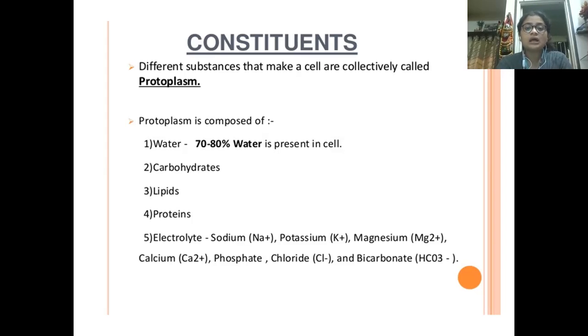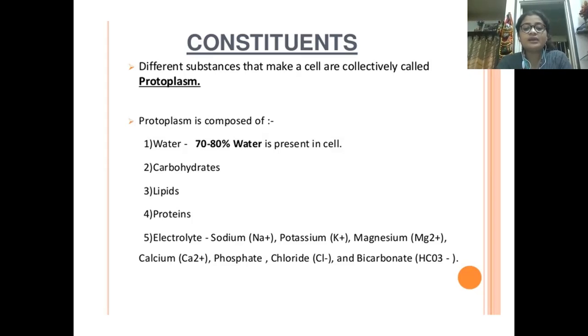Now, what is the protoplasm composed of? See, number one is water. Okay, 70 to 80% water is present in the cell. I hope you know that we say our body is made up of 70% water. Water is obviously a very important constituent. It is required by each and every living organism to sustain. So even in our cells, 70 to 80% is water only.